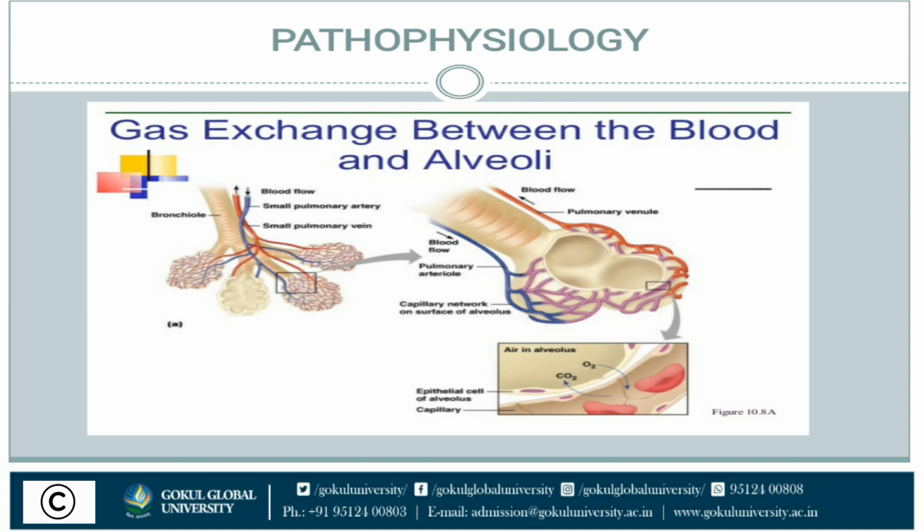Epithelial cells of the alveolus. In this picture we can see the epithelial cell of the alveolus and pulmonary capillaries. With this epithelial cell of the alveolus and pulmonary capillaries, gas exchange will occur. Oxygen and CO2 exchange will occur with the help of the epithelial cell of the alveolus and pulmonary capillaries.